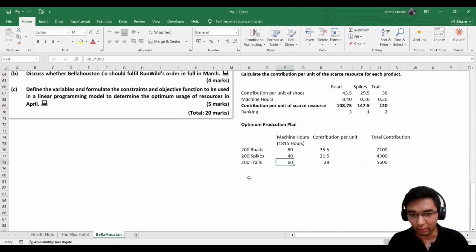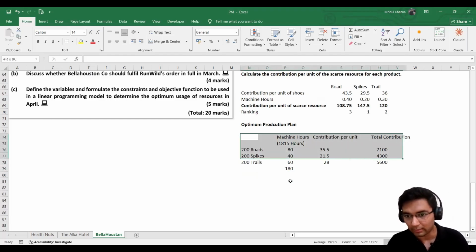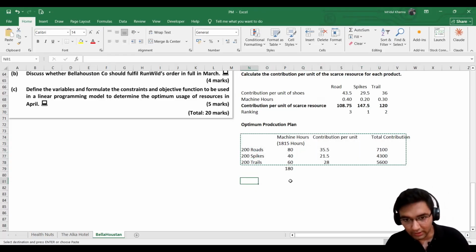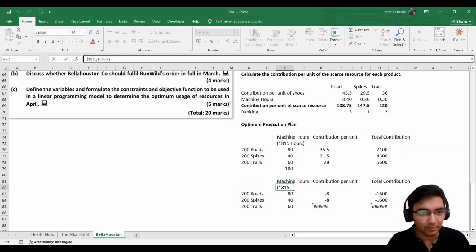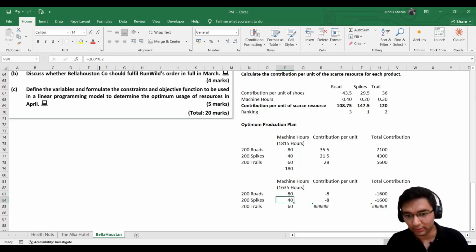It's now time for the general orders that we need to fulfill. The total number of machine hours we have used while fulfilling the Run Wild's order is 180 hours. We will be subtracting it. Again, we would be needing the same table, so I'll just copy it here. And I'll subtract how many hours are remaining. So 180 minus how much would it be? Yeah, correct me if I'm wrong. It's 1635 hours left with us.